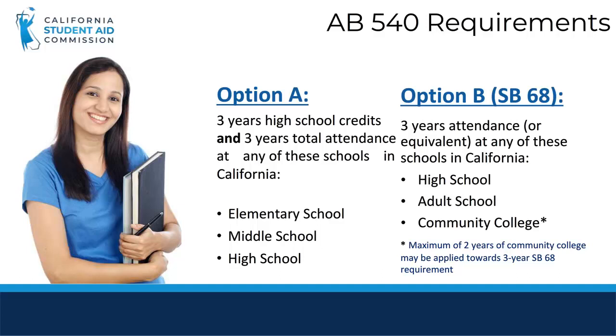SB 68 expands on the equivalency of high school attendance to include adult schools, County Office of Education, Unified School Districts or High School District, the Department of Corrections and Rehabilitation, and California community colleges. This expansion directly benefits students who do not have a California high school diploma or GED.